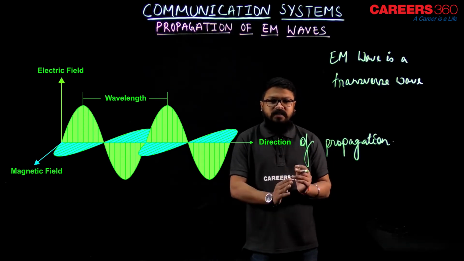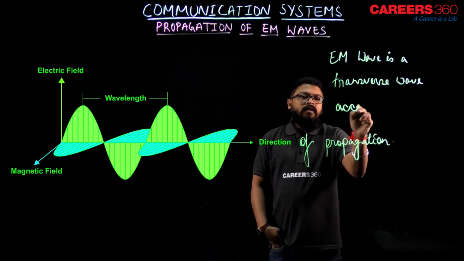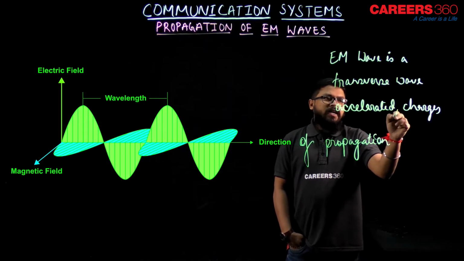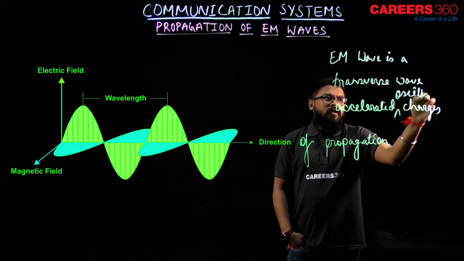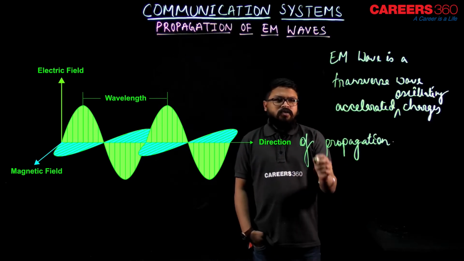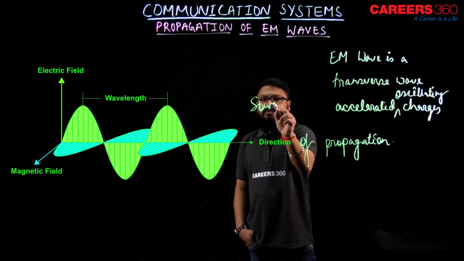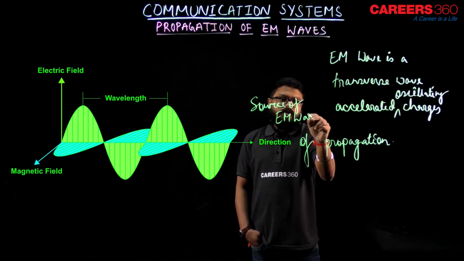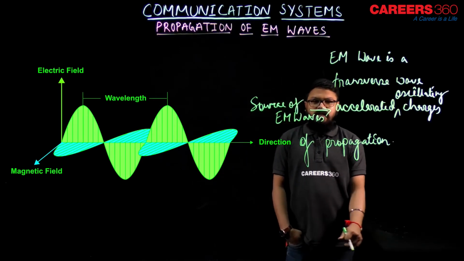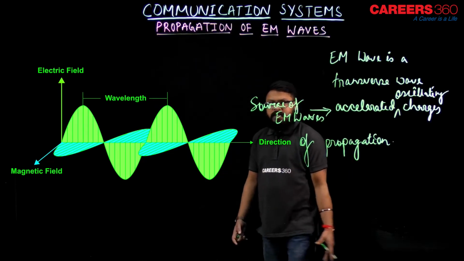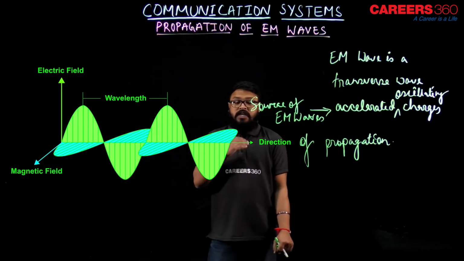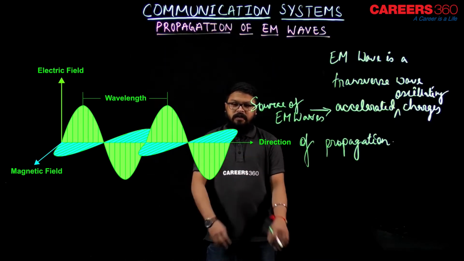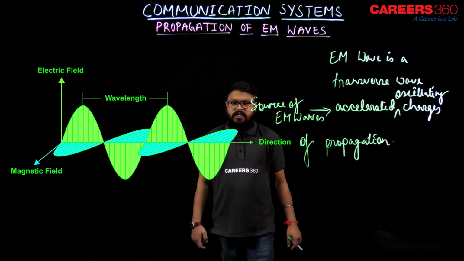the source of EM waves is nothing but accelerated oscillating charges. When the charges are accelerated and oscillating, at that time they radiate or generate EM waves. So the source of EM waves: accelerated oscillating charges.